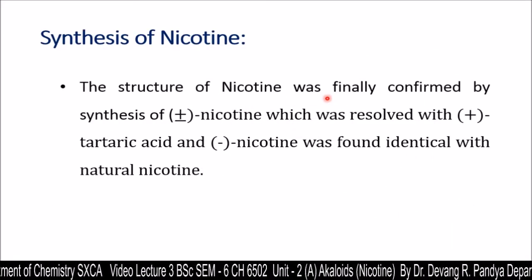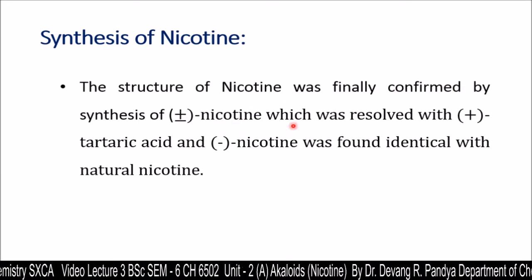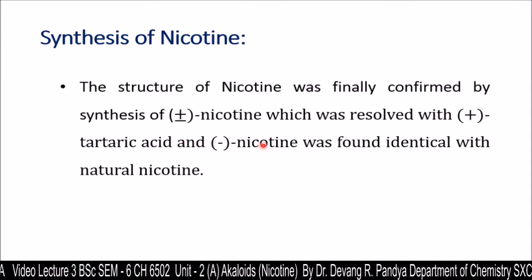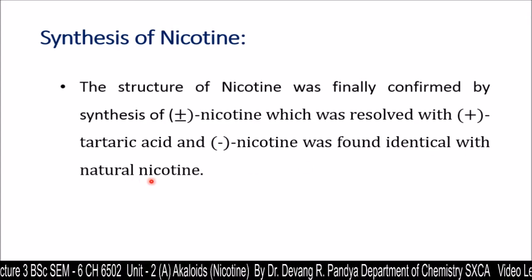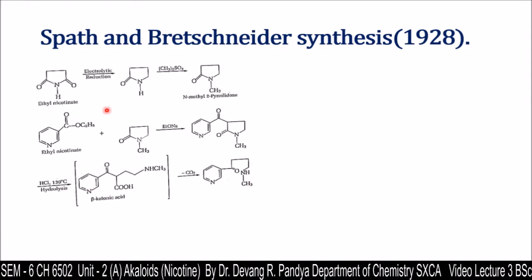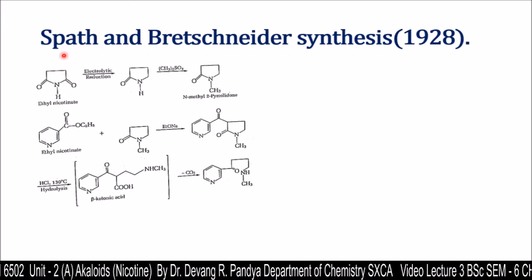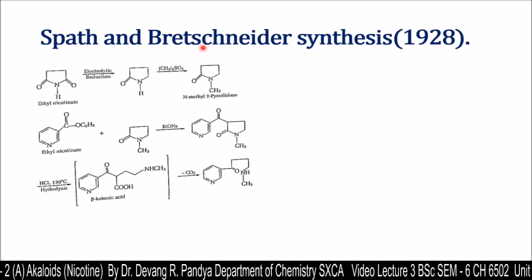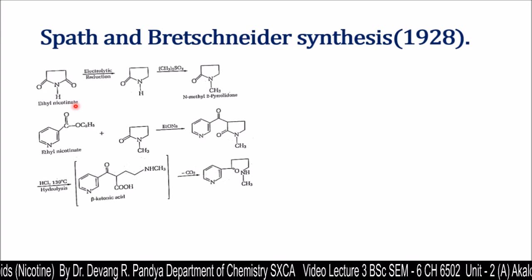The structure of nicotine was fully confirmed by the synthesis of plus-minus nicotine, which was resolved with plus tartaric acid, and minus nicotine was found identical with natural nicotine. Now further we can establish the structural elucidation by the synthesis. Spath and Kuffner synthesis of 1928 is given over here.